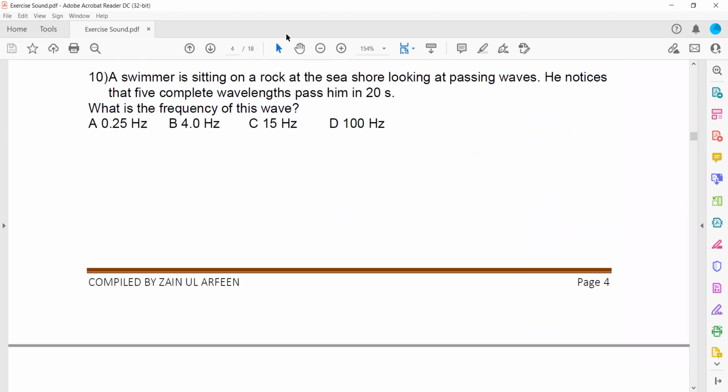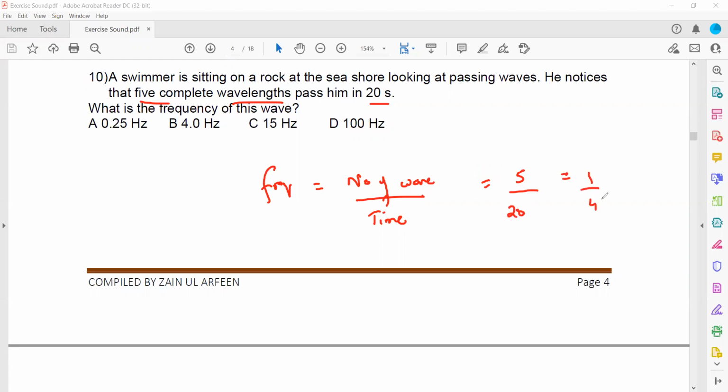The next question: a swimmer is sitting on a rock at a seashore looking at the passing waves. He noticed 5 complete wavelengths in 20 seconds. So basically 5 waves are there. What is the frequency? Frequency means number of waves every second. So to get the frequency, it is the number of waves divided by the total time interval. There are 5 complete waves and the total time is 20 seconds. So 5 divided by 20 is 1 by 4, and 1 by 4 is equal to 0.25.